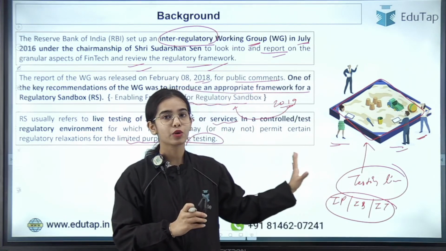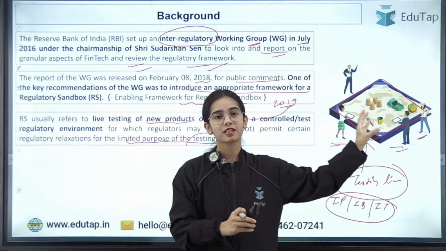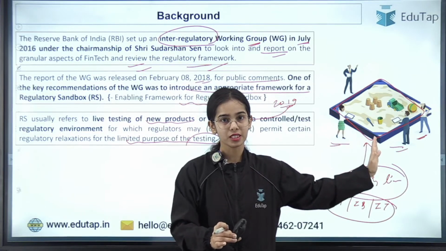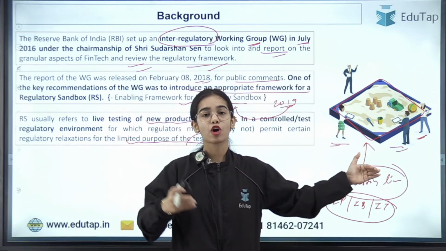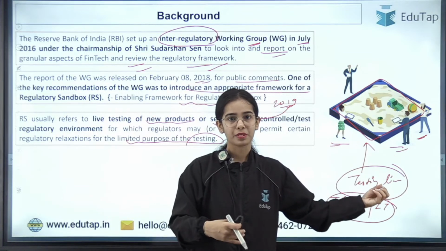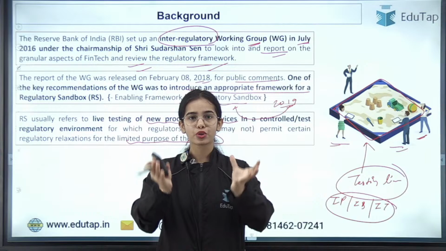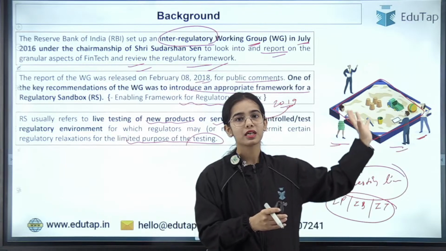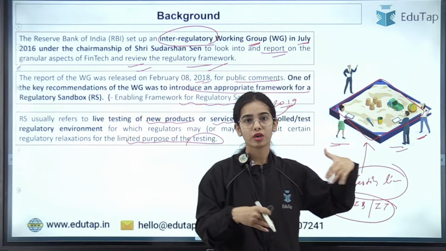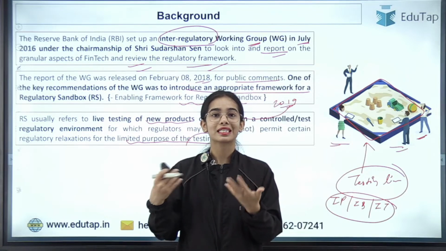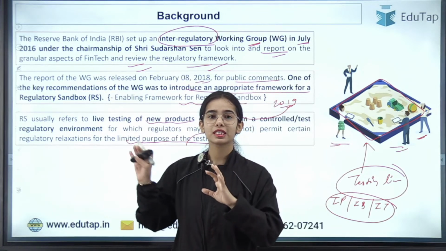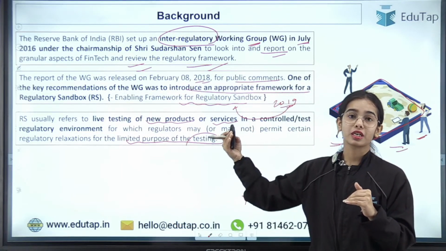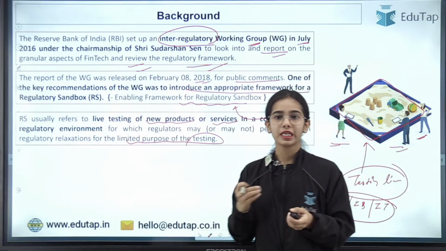Okay, so this is the regulated or controlled environment provided to the innovators, where they can test their innovative products or services, to see how much risk it has, how much benefit it has. That testing happens in a controlled environment with a controlled group of customers. The regulator, that is the RBI in this case, looks at what innovation is happening and how the testing is happening. The RBI also looks after whether the process is happening smoothly or not, and which regulations can be relaxed and which should not be relaxed. So this is the idea.